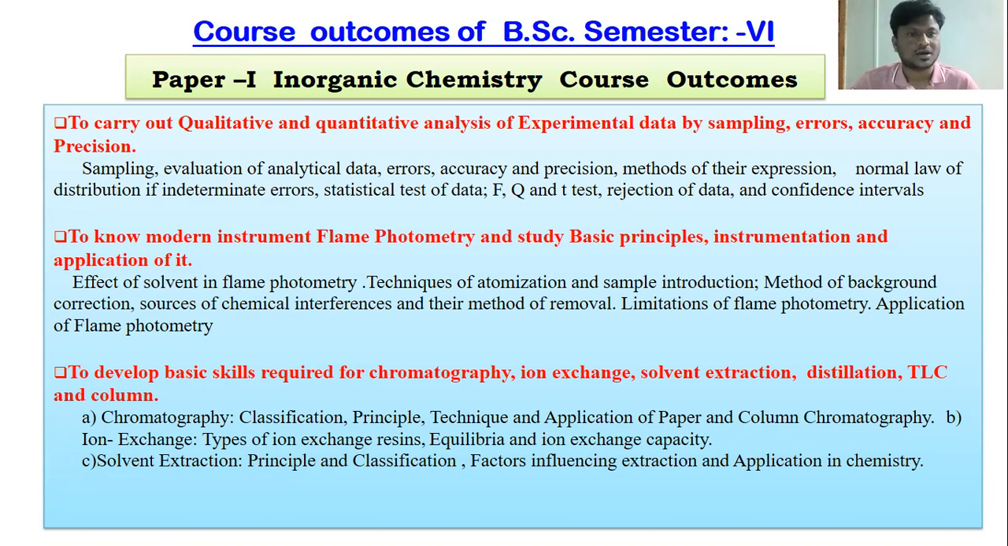To cover the various course outcomes, the syllabus is designed accordingly. The first course outcome is to carry out qualitative and quantitative analysis of experimental data by sampling, error and precision. In the first unit, various errors, evaluation of analytical data, accuracy and precision are given. To cover these concepts, various examples are given, and after studying this whole topic, students can distinguish what is error, what is accuracy, what is precision.